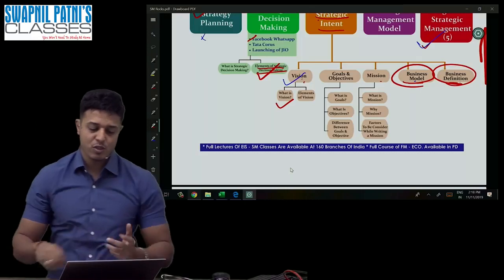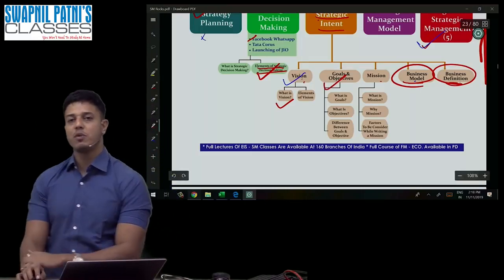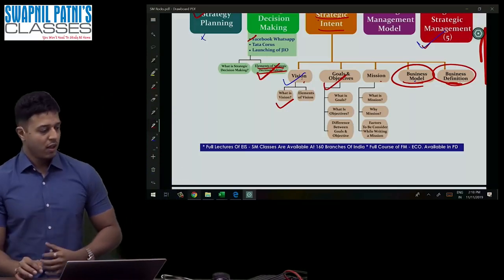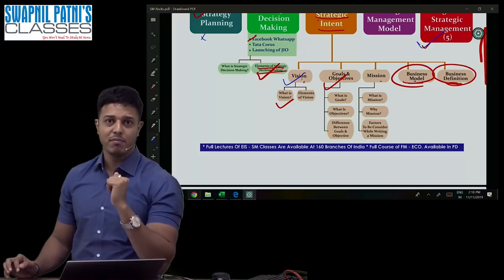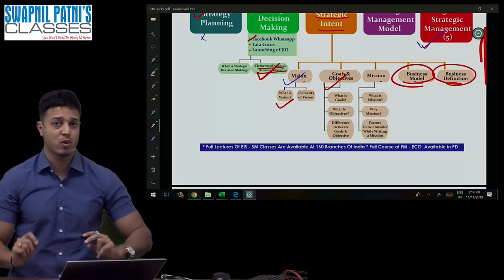Okay. So I think this is over. Objectives and goal part is also over. Now the last part, guys. What is the difference between mission and vision? Vision is something where I want to be. Mission is what we are, what we do. Please understand, let's understand both the concepts together.